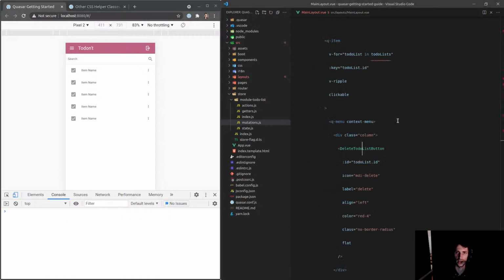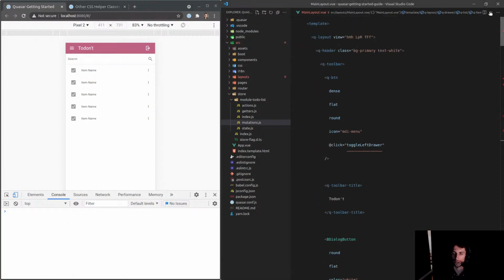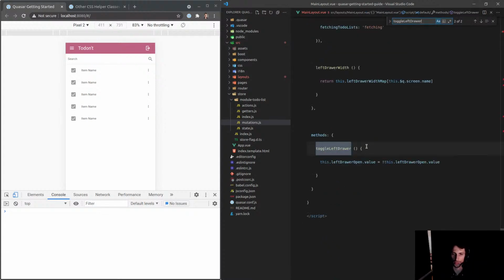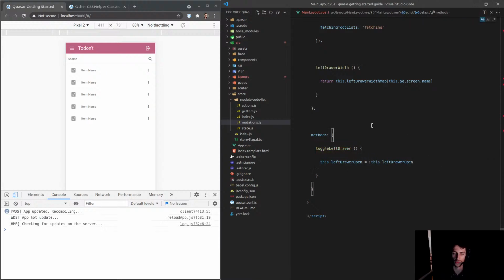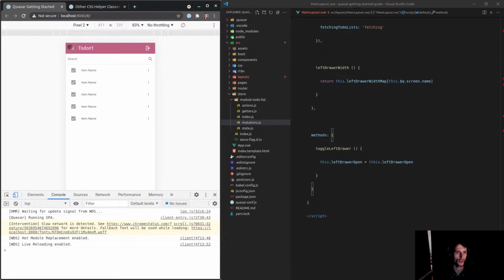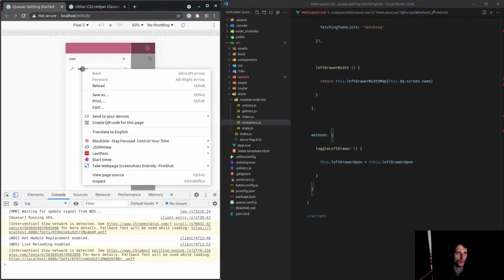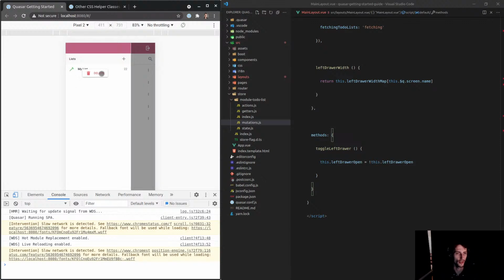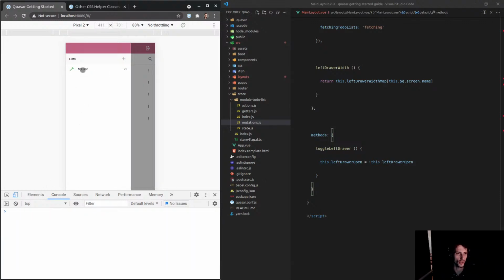If we go to main layout, for some reason, this toggle left draw thing isn't working. This dot. Oh, okay. That's not dot value anymore. That's from when it was stuck in the options API way of doing things. So let's refresh the page. Now, if I click that, nothing happens. But if I long click it, yeah. Notice that it pops up when I long click it. So it's still going to work on a mobile device. And then I can just delete it like that.